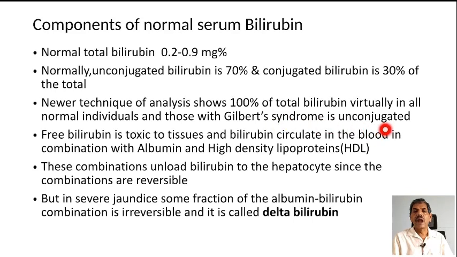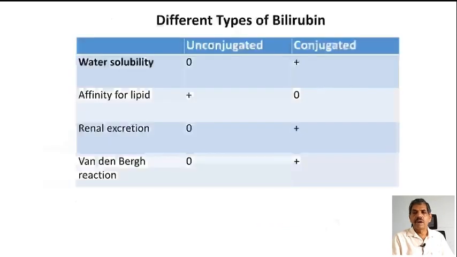syndrome, unconjugated. Free bilirubin is toxic to tissues, and bilirubin circulates in the blood in combination with albumin and high density lipoprotein. These combinations unload bilirubin to the hepatocyte since the combinations are reversible. But in severe jaundice, some fraction of the albumin bilirubin combination is irreversible and it is called delta bilirubin.